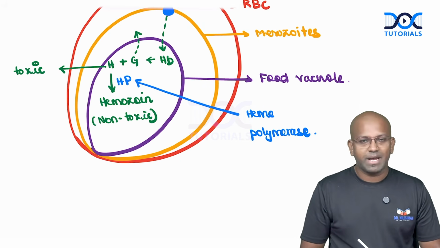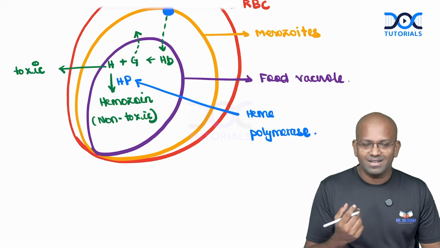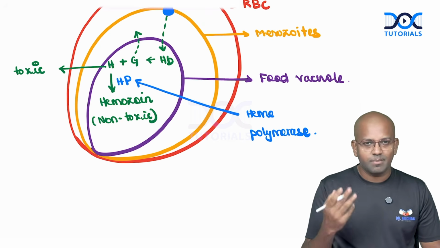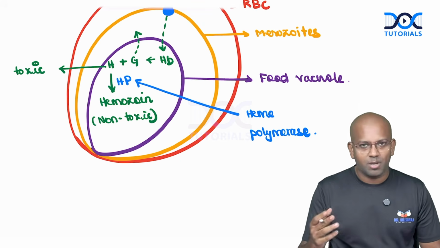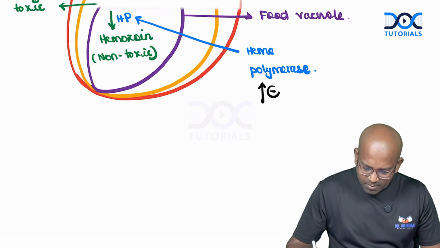What do you think the mechanism of action of the first-line anti-malarial drug is going to be? You would have guessed it. Yes, chloroquine. What is the mechanism? It will be inhibiting heme polymerase enzymes. So this heme polymerase enzyme will be inhibited by chloroquine, the first-line anti-malarial drug.